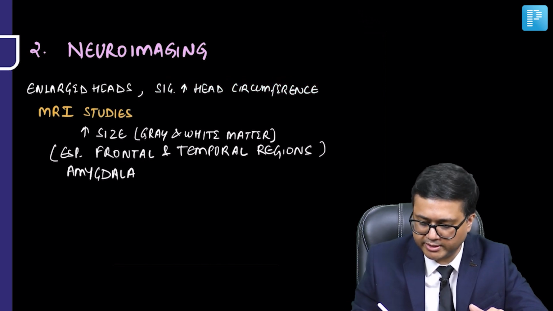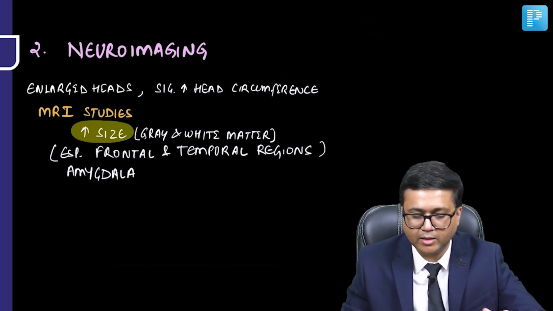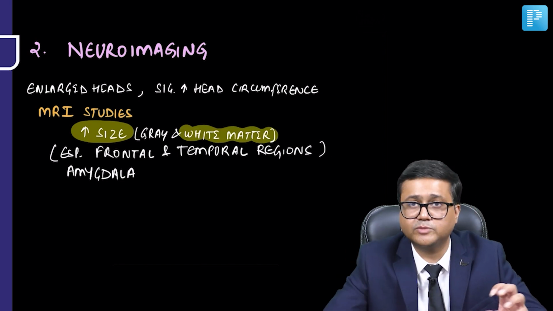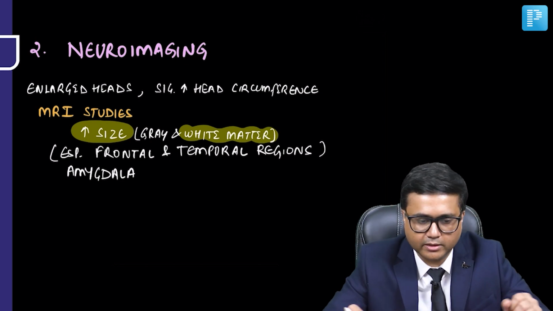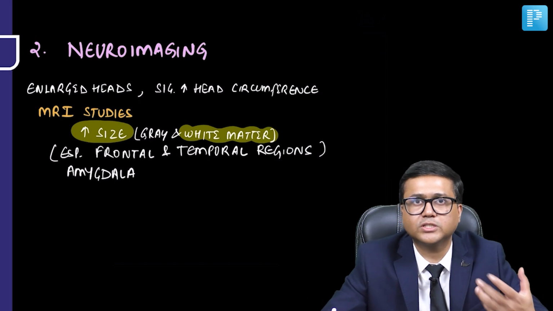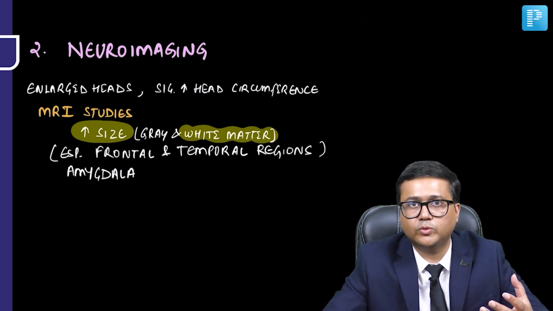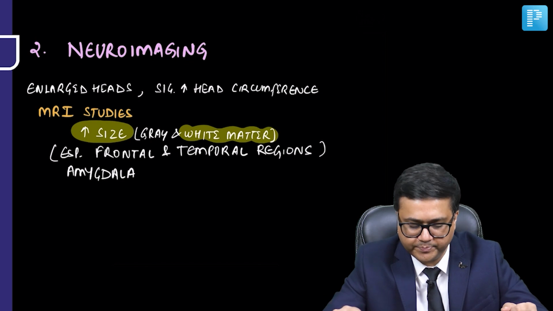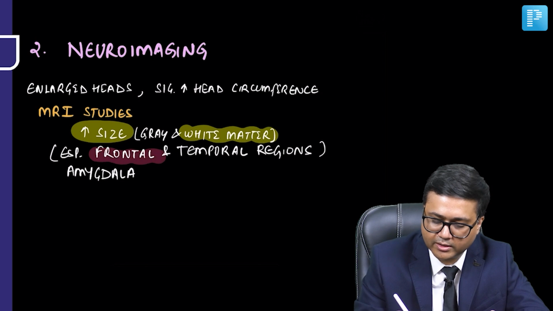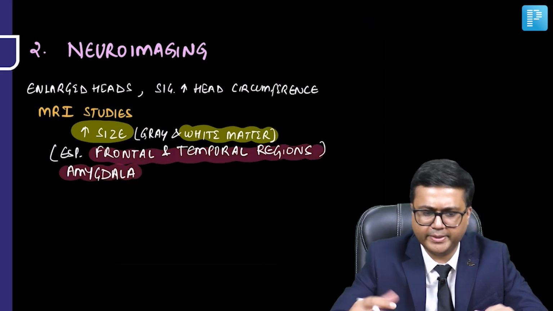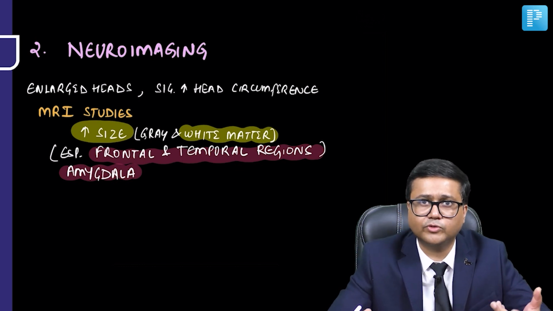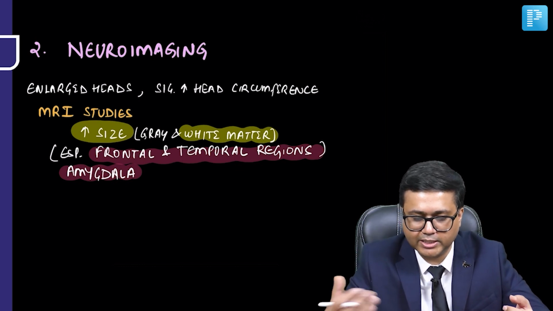Now, in MRI studies, it is seen that there is an increased size both in gray and white matter, and especially the white matter. In fact, there is a disproportionate increase in white matter as compared to the gray matter. And this disproportionate increase may also suggest that there may be highly disconnected networks. The regions with increased size involve especially the frontal and the temporal region, and also the amygdala. Amygdala again is associated with emotional processing, emotional memory. So these are some of the areas which are seen to have an increase in size.